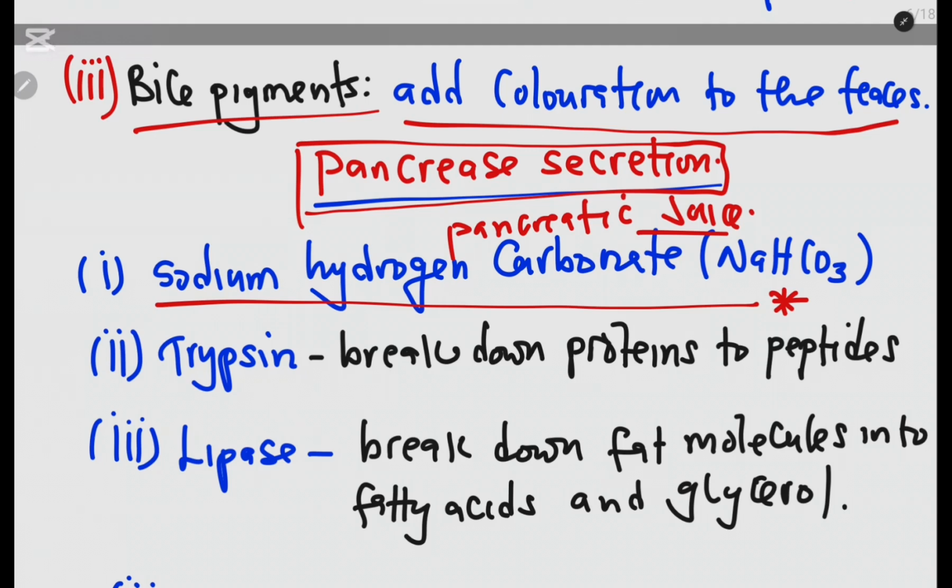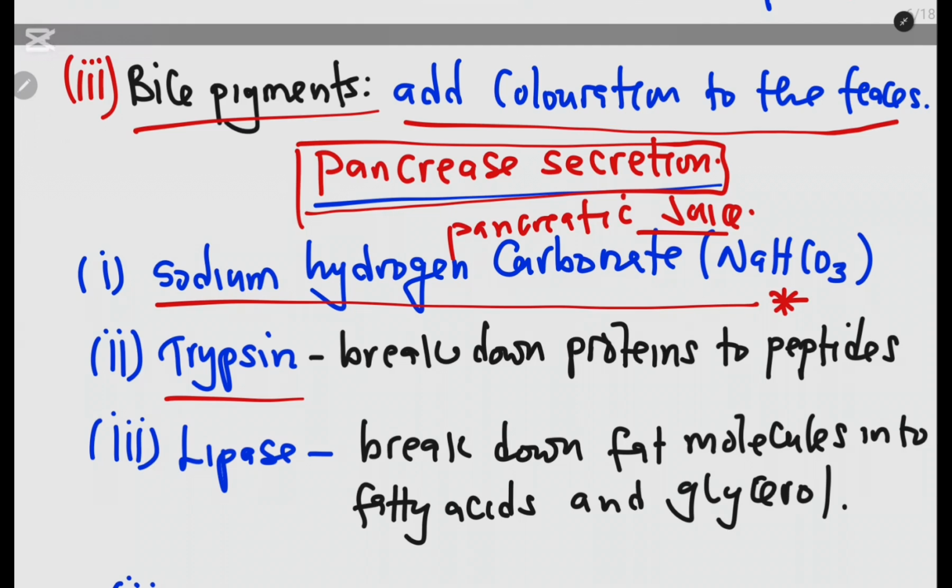So we are not going to waste time looking at its function again. We said it neutralizes the acidic chyme, thereby setting the optimal pH for the action of enzymes. Then in the pancreatic juice you find trypsin, which breaks down proteins into peptides.